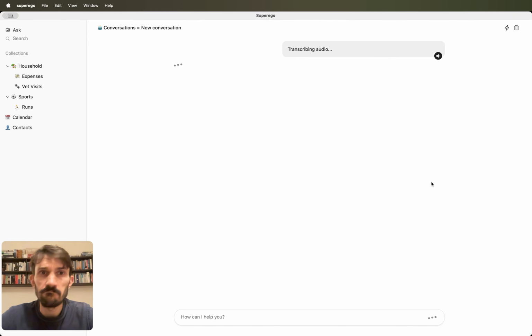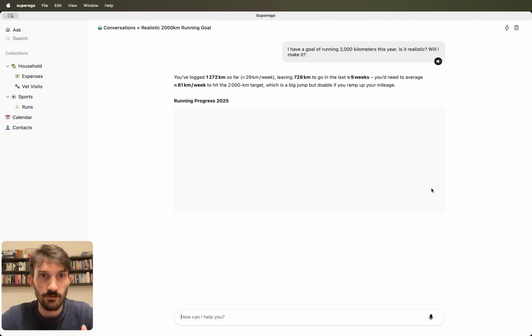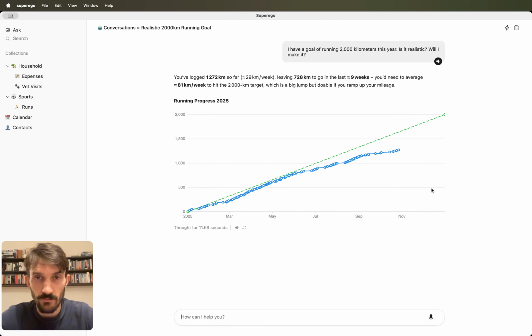Under the hood, it uses the same brain as ChatGPT, but having access to your data just makes it so much more useful because it can give you personalized answers. Okay, case in point, here it gives me a short report where it's showing me that basically, no, it's not realistic for me to run 2,000 kilometers this year. But the point is that it's not a general answer where it says, oh, it's an ambitious goal or whatever. It's an actual answer based on my situation and tailored to my person.